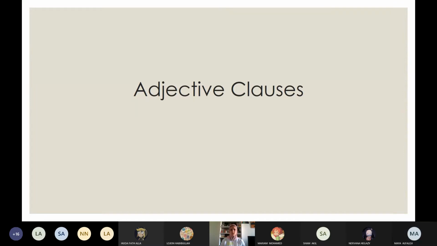Girls, are you with me? Yes, miss. Or would you prefer that we solve now and tomorrow we take adjective clause? No, solve tomorrow. Let's solve tomorrow. I lost my book. I don't know where it is.